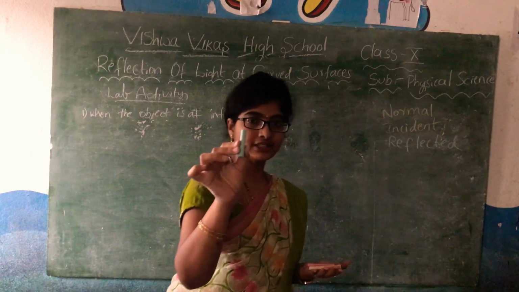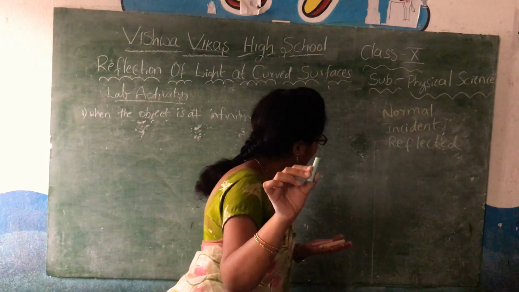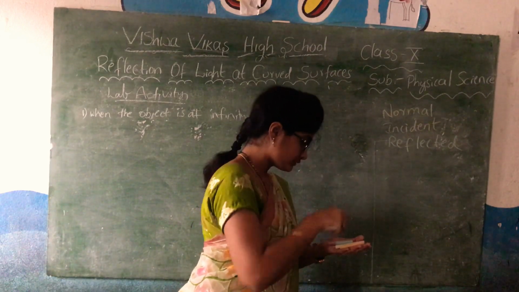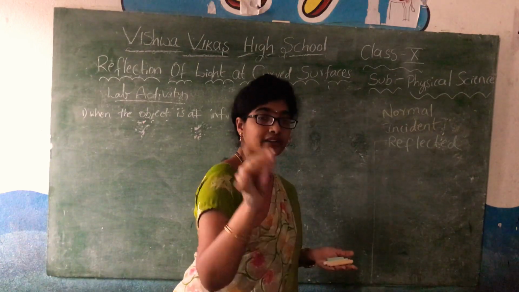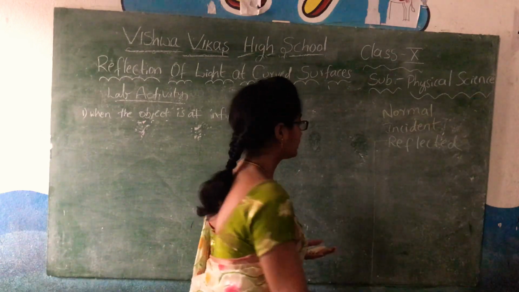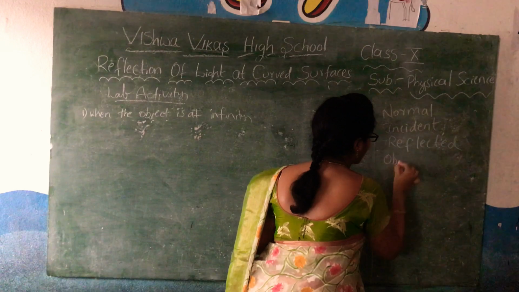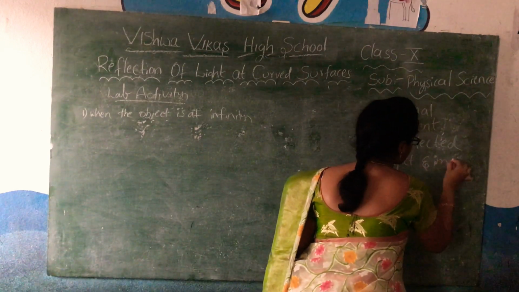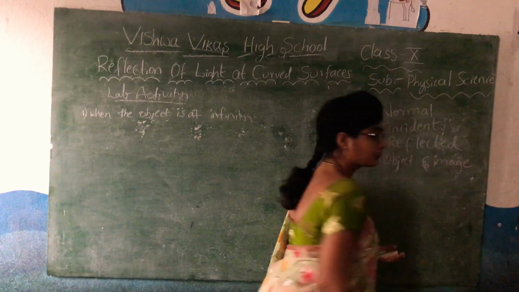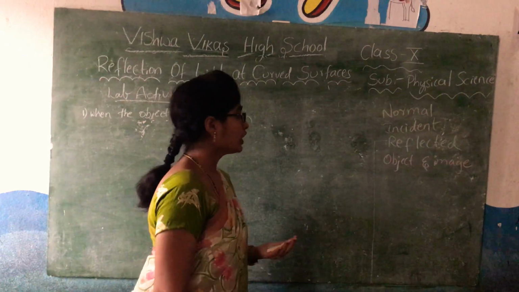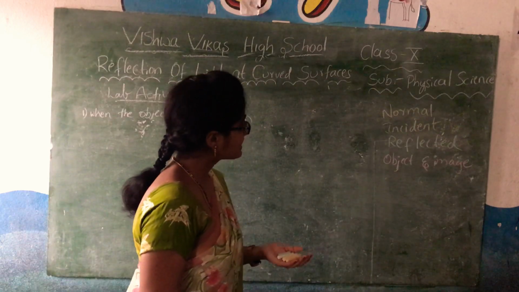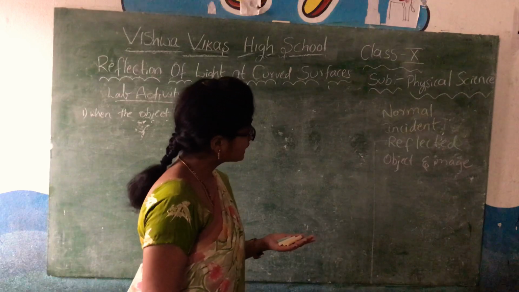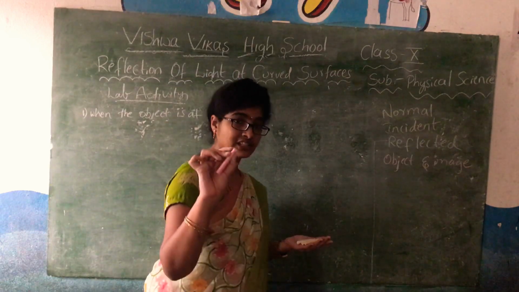Reflected rays with green color. And what else rays we will have? I will show the object and the image of the object with pink color. Okay, normal is yellow, incident is orange, reflected is green, and the pink one is the image of the object.